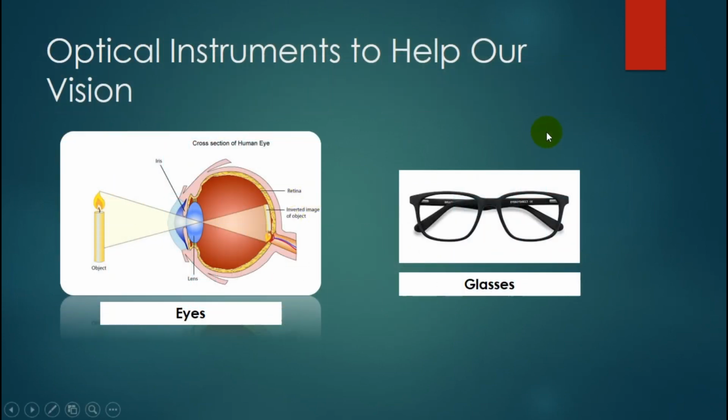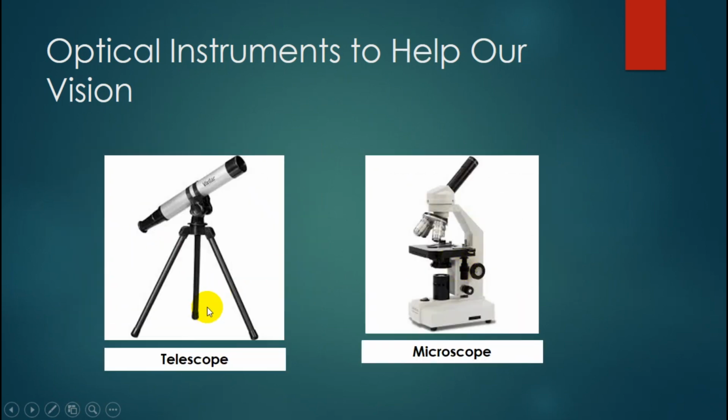These are optical instruments to help our vision: eyes, glasses, telescope to see something far from us, and microscope. A microscope is to see something tiny. Micro is tiny, and it helps us to see tiny living things or non-living things.